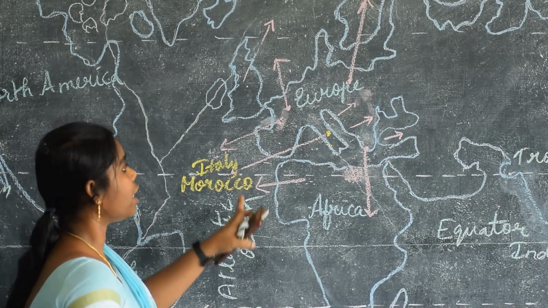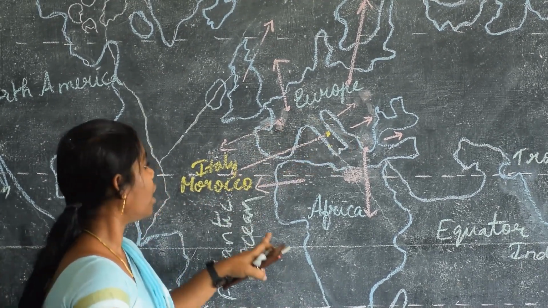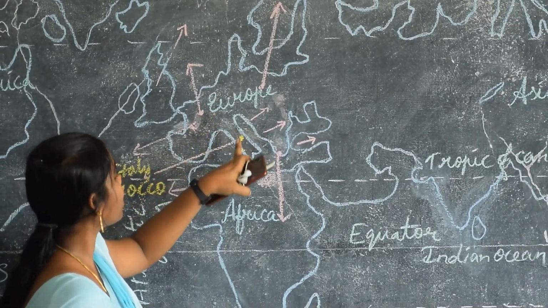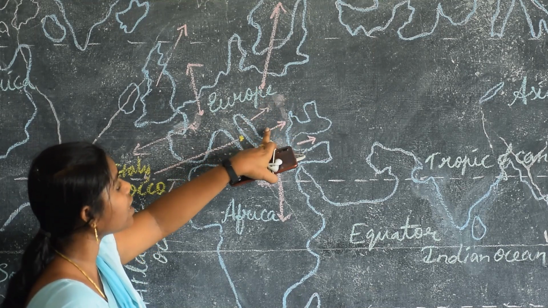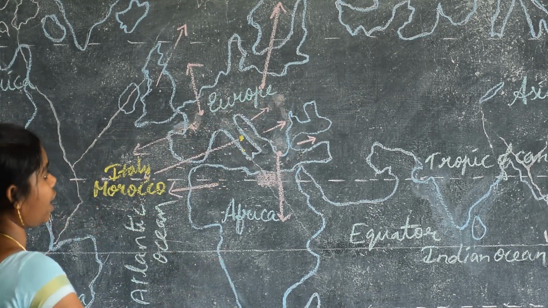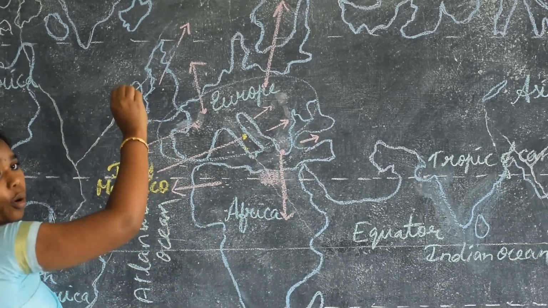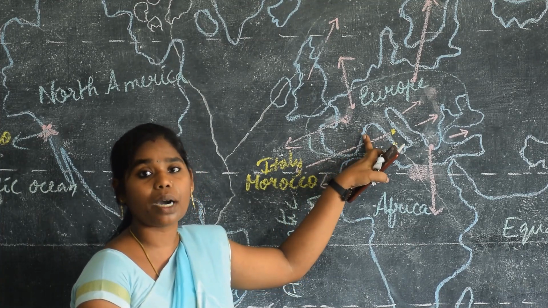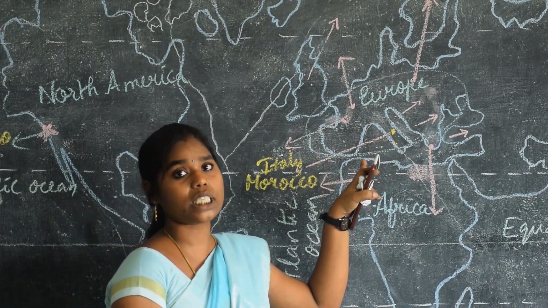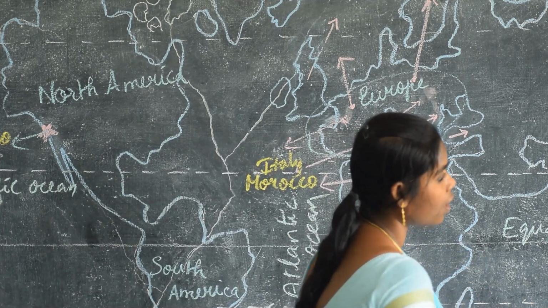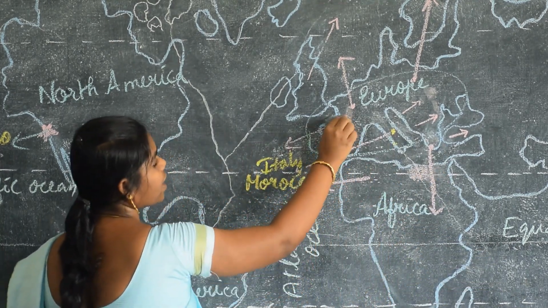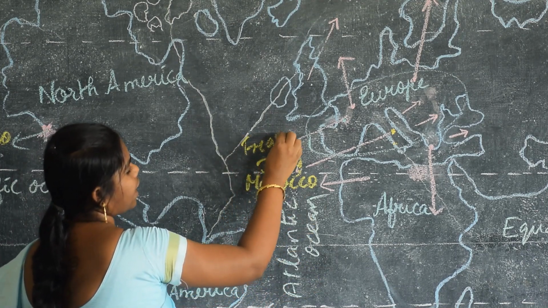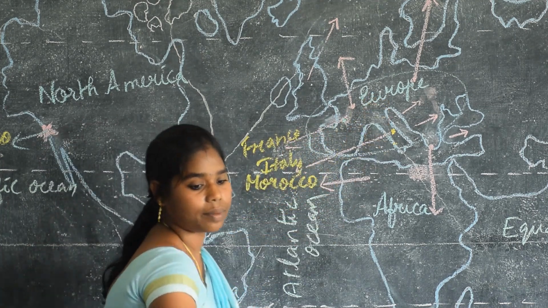Italy, all this part comes under which continent? That is in Europe. Many places are located in Europe. For example, Italy, next France, Germany, Greece, Bulgaria, Serbia, and Austria-Hungary. So all these places are located in which continent? In Europe. So while writing these places, you have to remember Europe is a clue word for these places. Next one is France. Yes, which is France? France is in which continent? Yes, it is in the Europe continent.